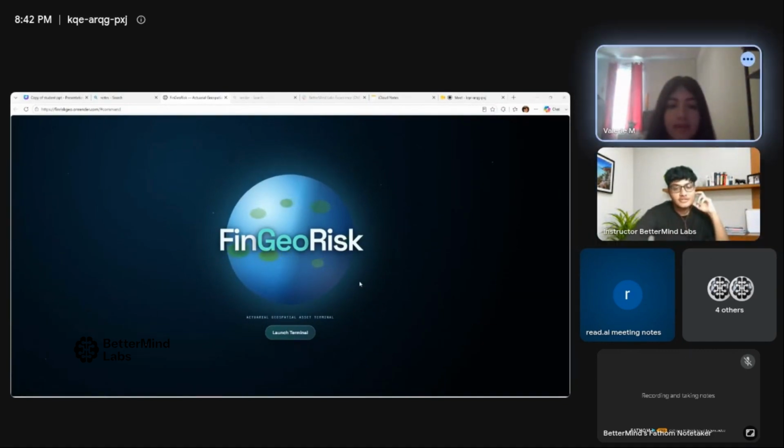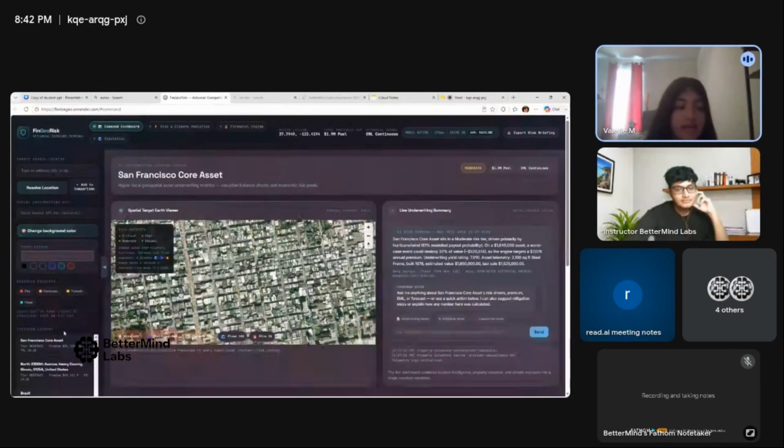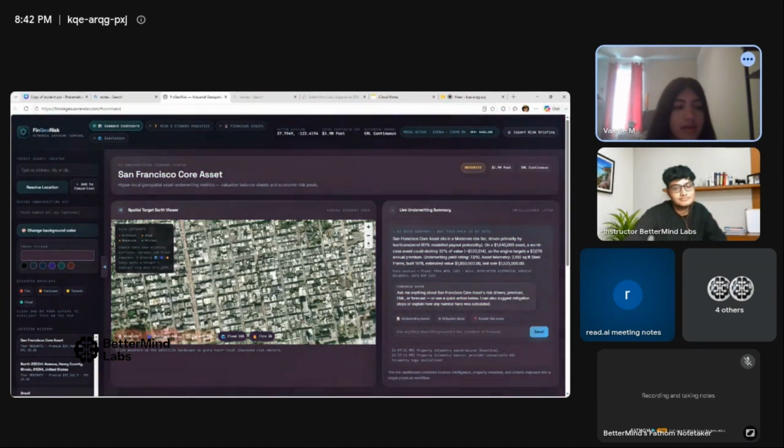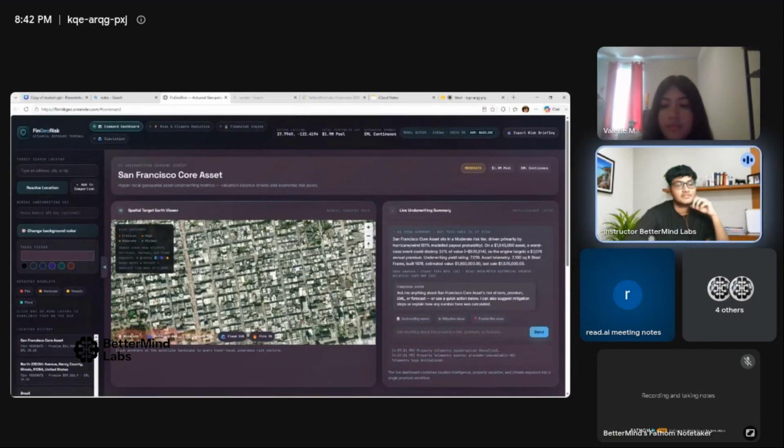All right, let's see. Okay, so FinGeoRisk. This is the loading screen, and then you just click here to launch the terminal. The first thing is the sidebar. You can change any color that you want, basically. Let's put it here for now. And this is where you type in the address. You can give me any location that comes to your mind. It can be a country, a place. Okay, let's go with Mexico.